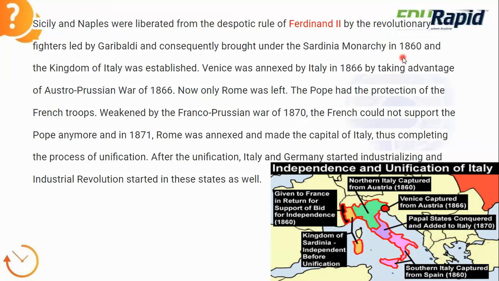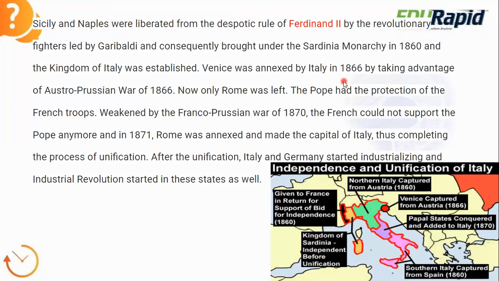In 1859, what happened? The war happened with the French and Austria. In that war only, a lot of the Italian states united under the Sardinia monarchy. But in 1860, the revolutionary fighters led by Garibaldi defeated Ferdinand II, and because of that, Sicily and Naples were liberated, and then they came under the Sardinia monarchy. So that happened in 1860.